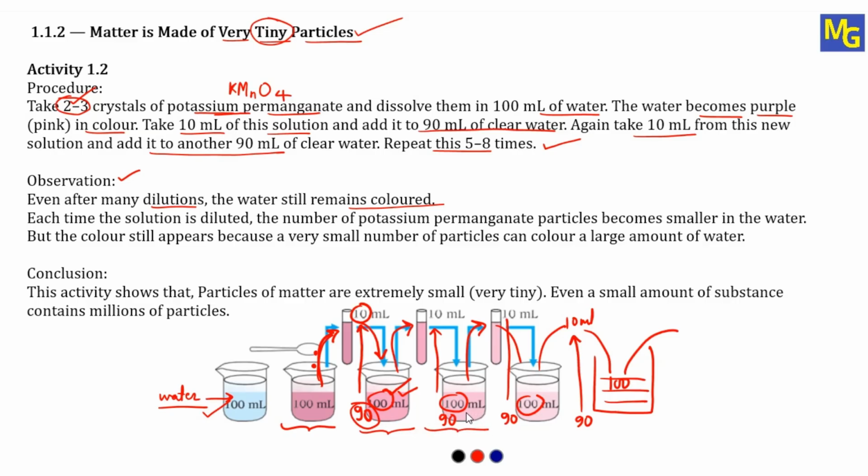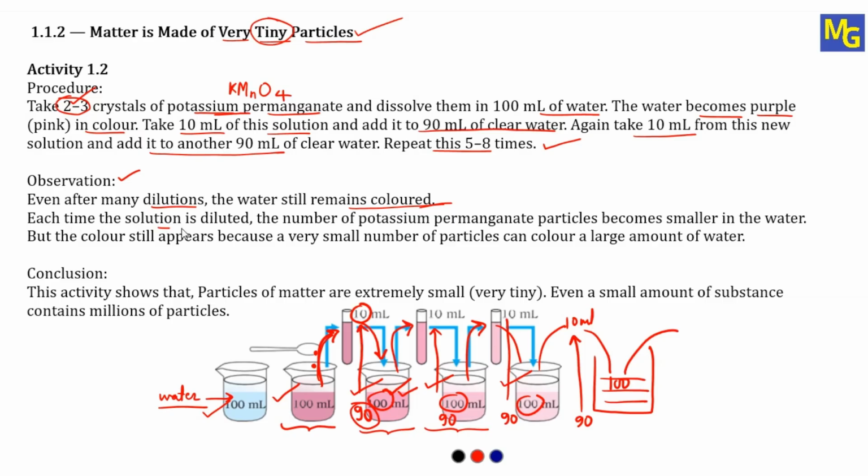Maybe the concentration of color is decreasing. This one is a little bit dark. Compared to the first one, this is light. This is still light. This is still light. And it is getting lighter and lighter purple. But still you can see it has a small amount of purple color in it. So see here what I have written: even after many dilutions, the water still remains colored.